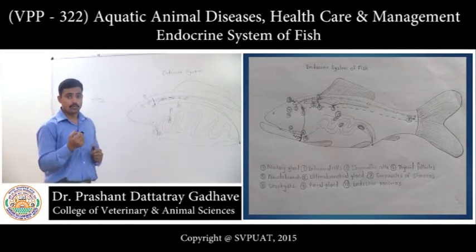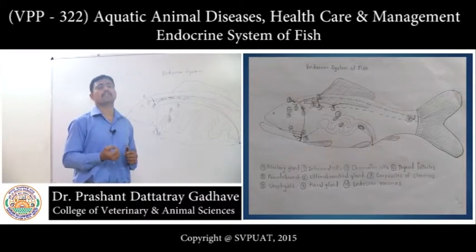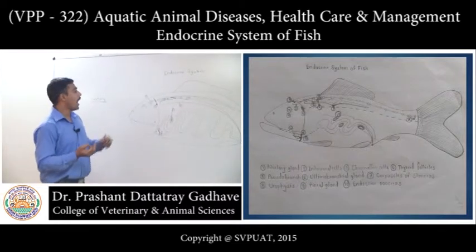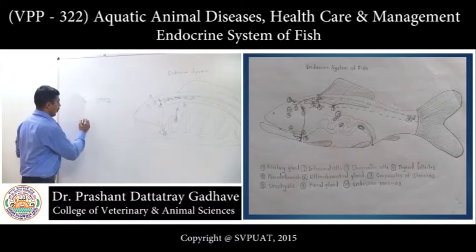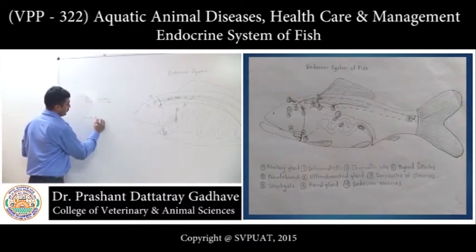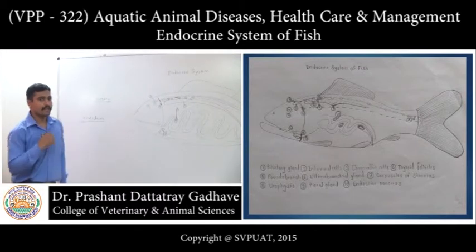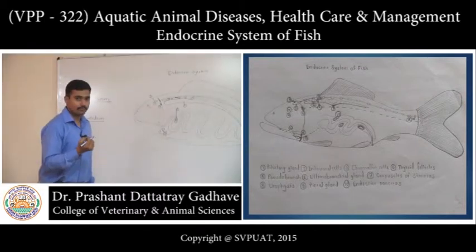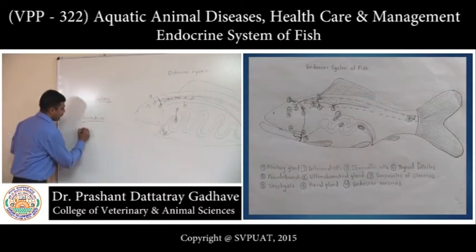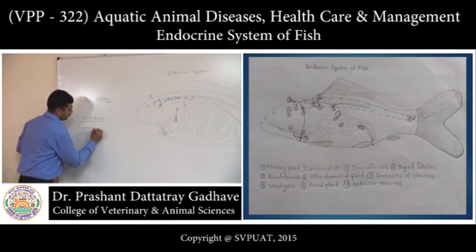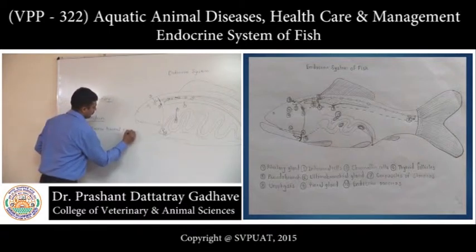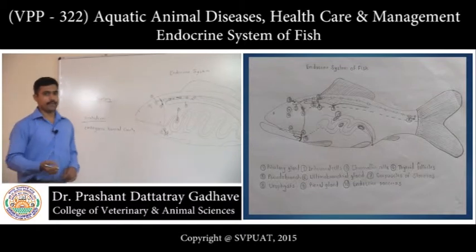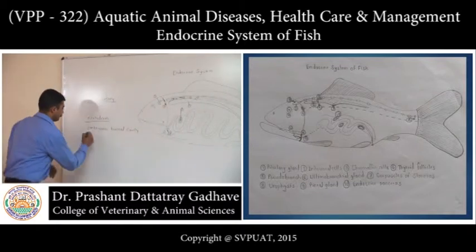Neurohypophysis is formed from the downward extension of the diencephalon, whereas adenohypophysis is formed from the upward budding of the ectoderm of embryonic buccal cavity.